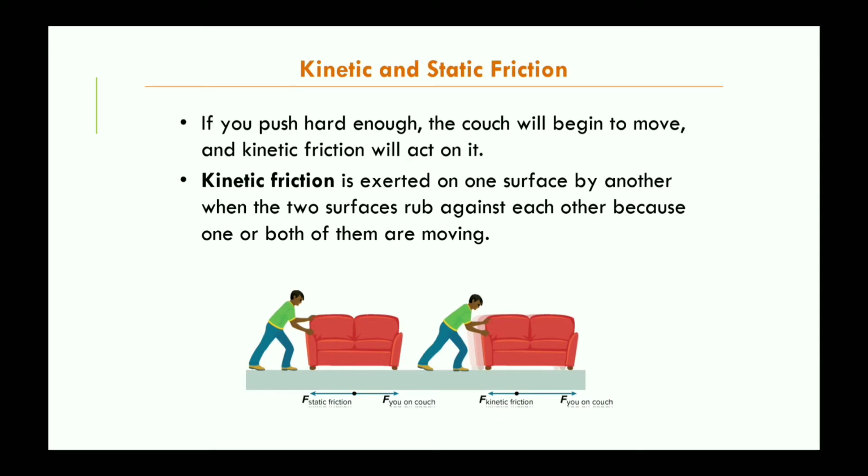Whereas in the second image, if we push hard enough, the couch will begin to move and the kinetic friction will act on it. So kinetic friction is exerted on one surface by another when the two surfaces rub against each other because one or both of them are moving.